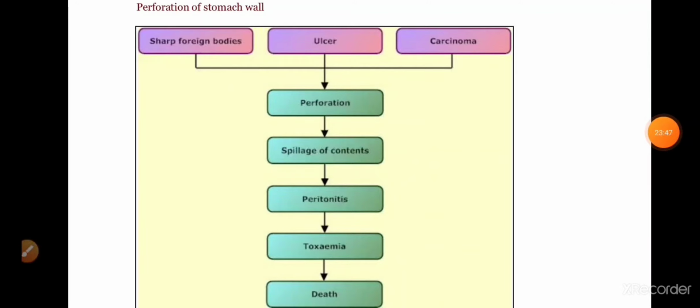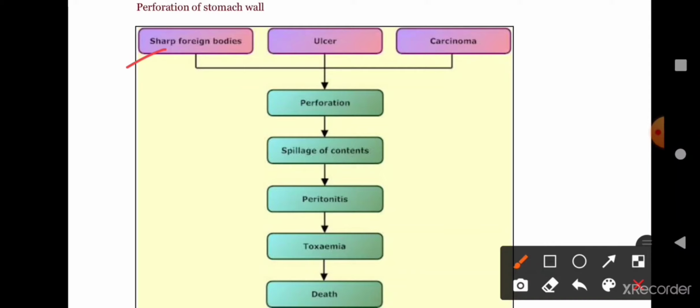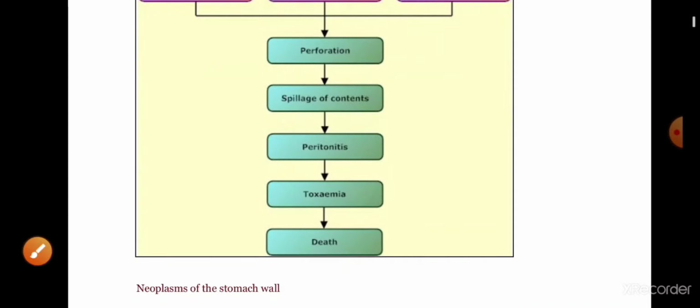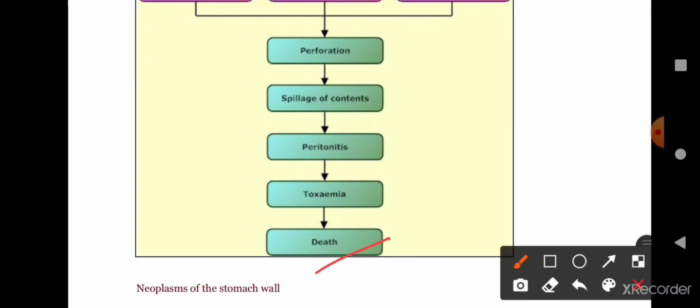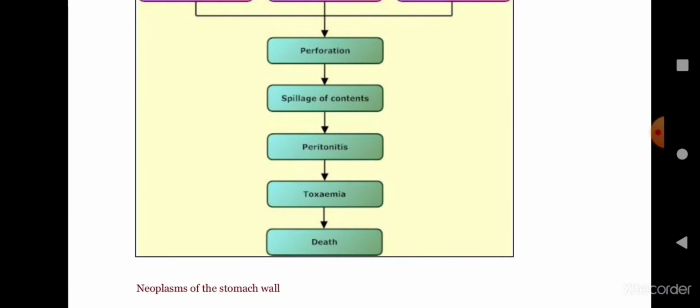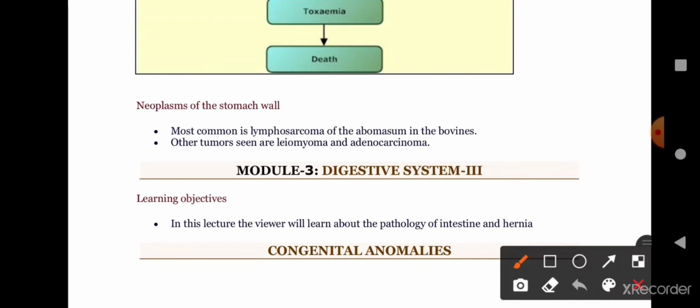Perforation of the stomach wall is mainly because of sharp foreign bodies, ulcers, or carcinoma. The combined effect of the carcinoma, ulcers and sharp foreign body leads to the perforation of the stomach wall. From that perforation, the content may enter into the abdominal cavity, leading to peritonitis and ultimately leading to toxemia and resulting in the death of the animal. Among neoplasms of the stomach wall, the most common is lymphosarcoma of the abomasum of bovines.